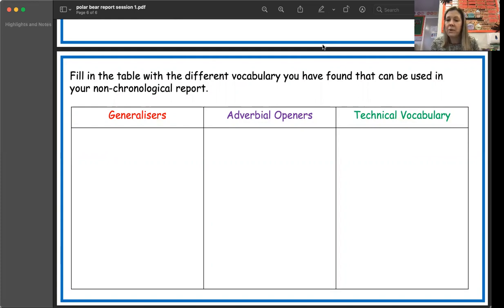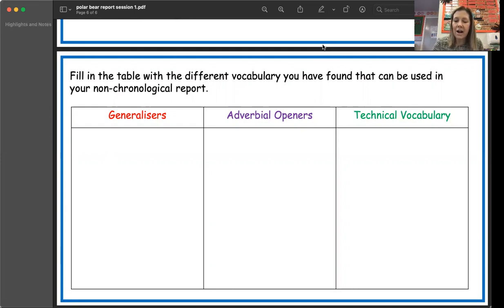And then what I want you to do is maybe you could go back through some of your geography work and science work that you've been doing at home and see if you can write down some of the words that you have learnt in this topic. I know that we've done some of these words in shared reading. We've definitely done it in geography. And I've mentioned some of the words that I think you could use, like tundra, den, polar bear, ice, iceberg, ice shelf. There are lots and lots of different words that you could write down in there that might be helpful to use in your non-chronological report.